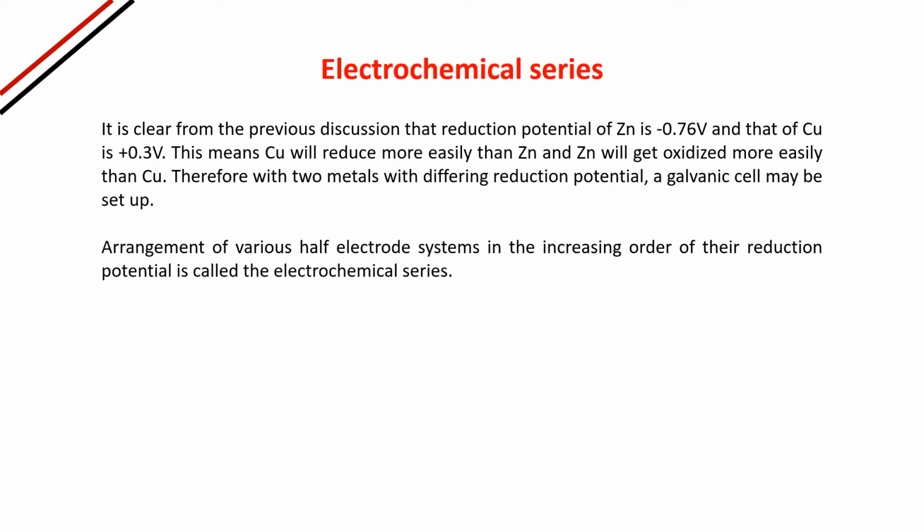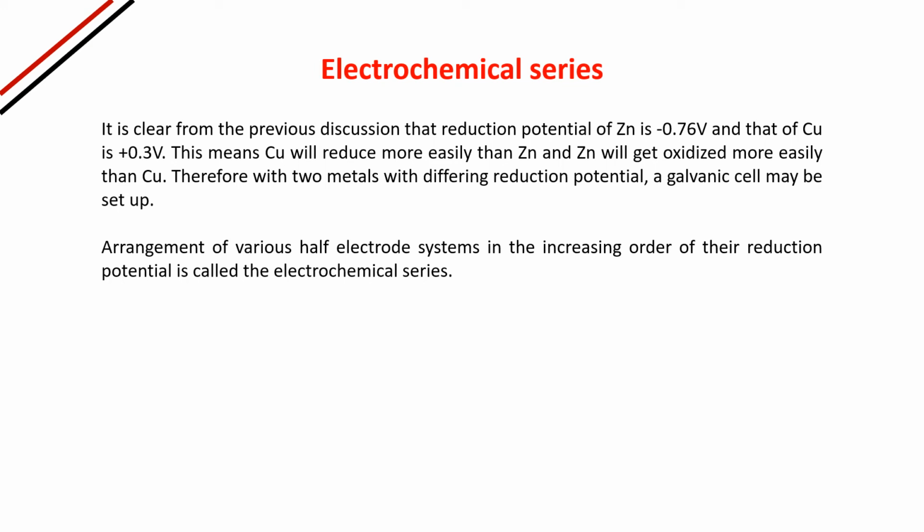They are having a different value. Suppose you are taking zinc and copper. Zinc has a reduction potential of minus 0.76, and copper's reduction potential value is plus 0.34. That means the reduction potential value is increasing as we go down the electrochemical series. So if you want to make a galvanic cell with copper and zinc, it can be made because their reduction potential is different.